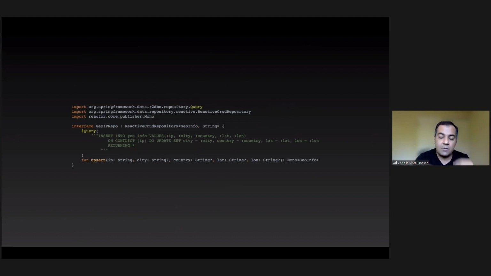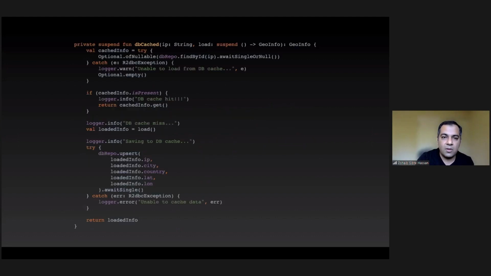So let's move on to the, this was a reactive CRUD repository. This is the same reactive CRUD repository in Kotlin. You can kind of see the method with mono in there. Here's a database cache method, the worst way I can implement it. And you can see the same try catch on the top with optional empty.